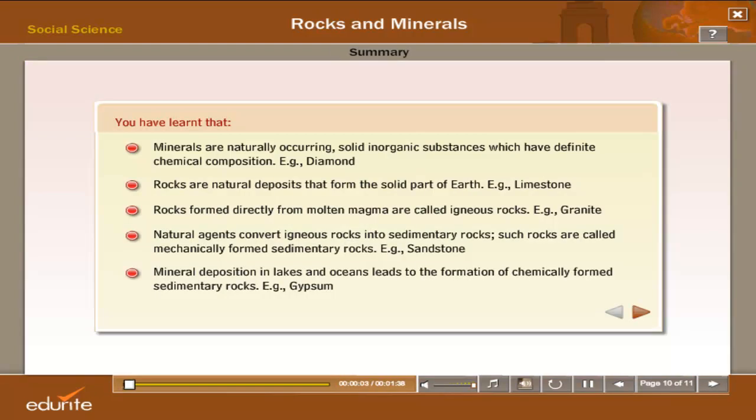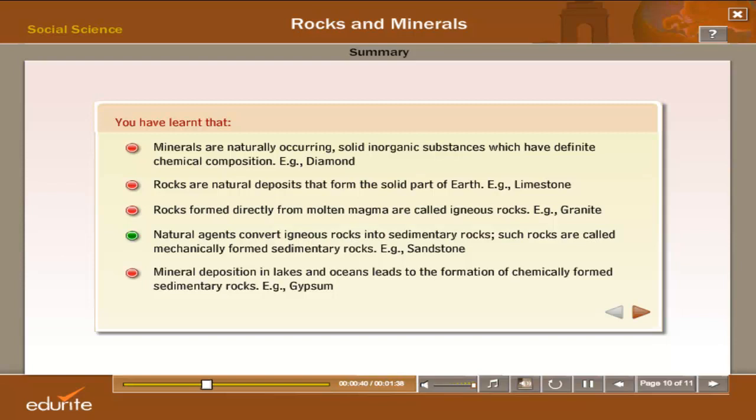Summary. In this module, you have learned that minerals are naturally occurring solid inorganic substances which have definite chemical composition. Example, diamond. Rocks are natural deposits that form the solid part of earth. Example, limestone. Rocks formed directly from molten magma are called igneous rocks. Example, granite. Natural agents convert igneous rocks into sedimentary rocks.